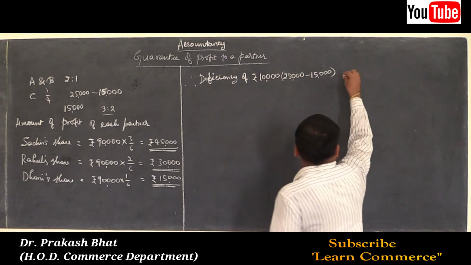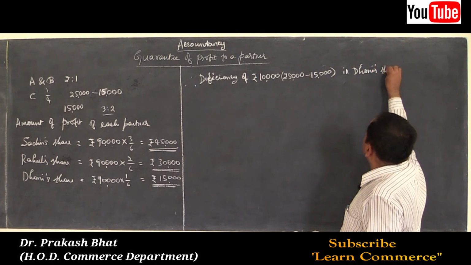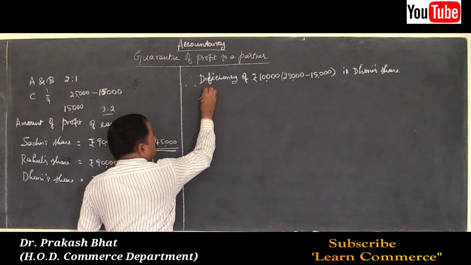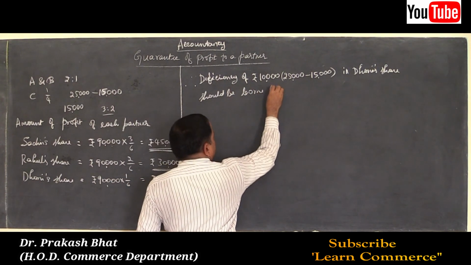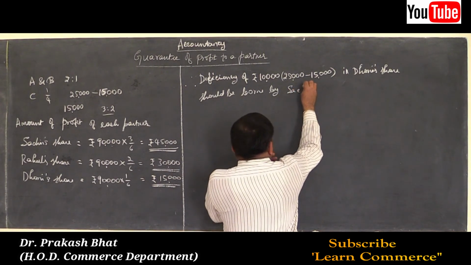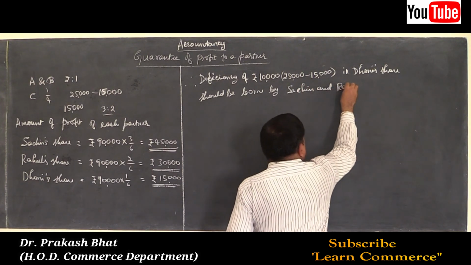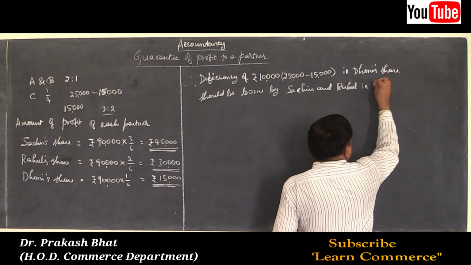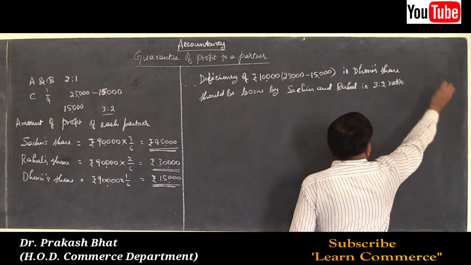In Dhoni's share should be borne by Sachin and Rahul in the ratio of, that is in 3:2 ratio.